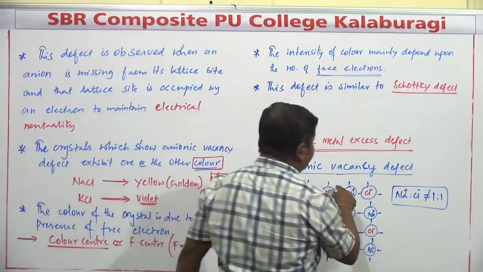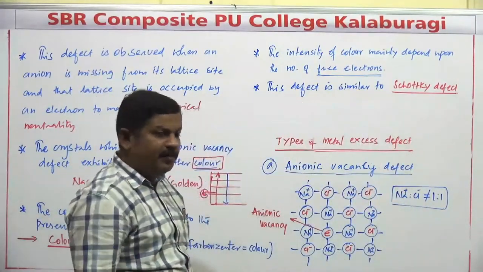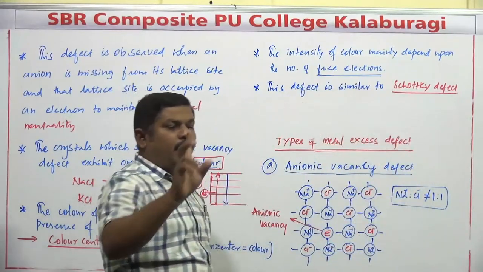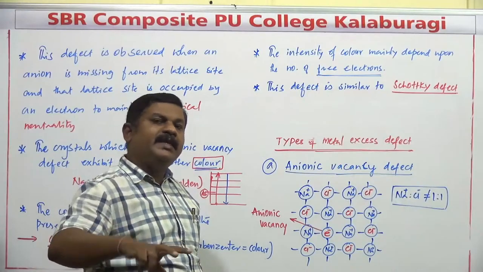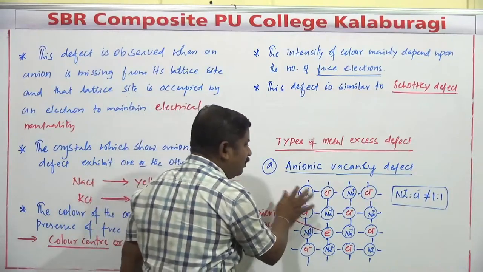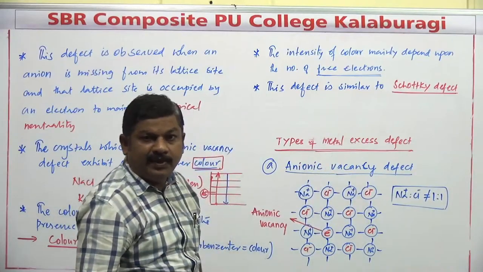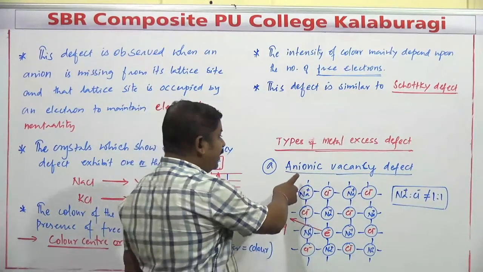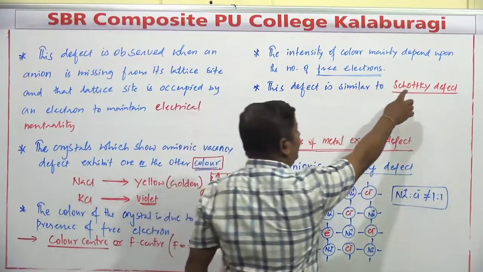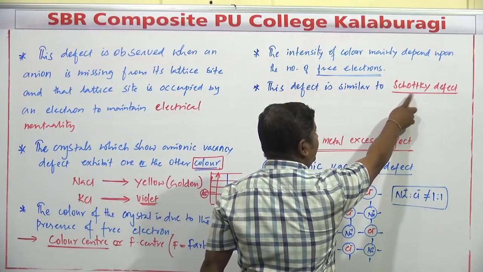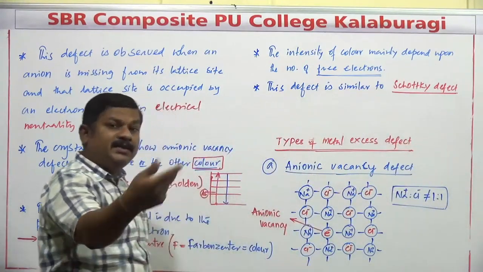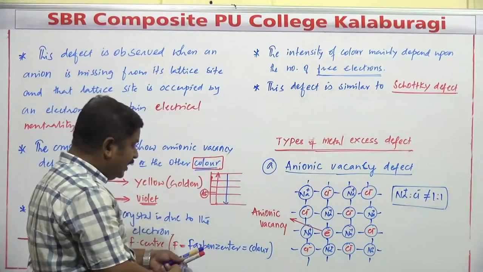But what is the difference between this one and the Schottky defect? In case of Schottky defect, in a particular crystal, the number of cations and anions missing is the same. Both cations and anions are missing, but in case of this one only anions are missing, not the corresponding cations. That is the difference. This particular defect is called a non-stoichiometric defect, whereas Schottky is a stoichiometric defect. Even when the Schottky defect is observed, the chemical composition of the compound does not change. But here, the chemical composition of the compound changes.